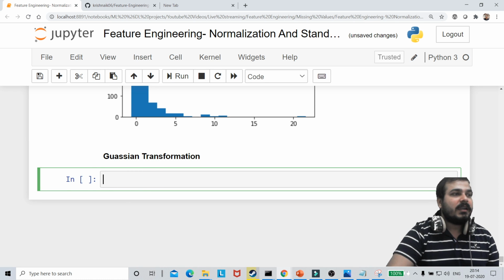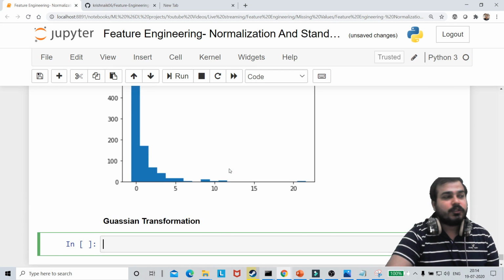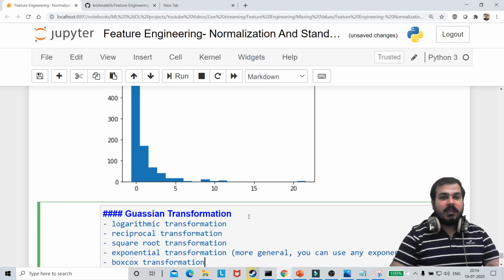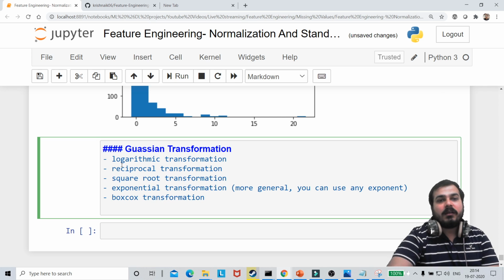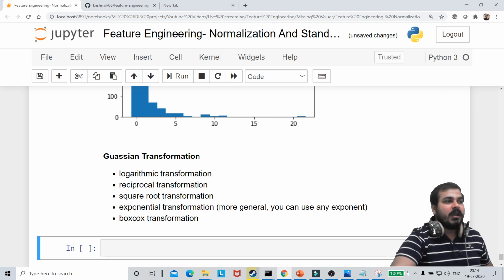So the first technique that I am going to show you is logarithmic transformation. Before that, let me put down all the sentences and what kind of problem statements we are looking at. Here we are going to see logarithmic transformation, then reciprocal transformation, square root transformation, exponential transformation, and you also have something called box transformation. All these techniques we are going to see. I'll give you 10 to 15 seconds, please do write this down.